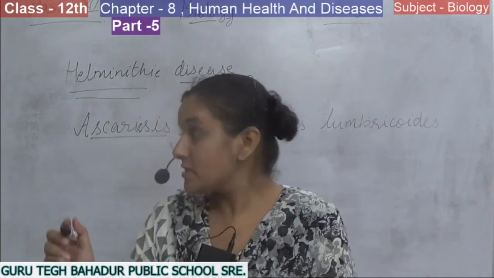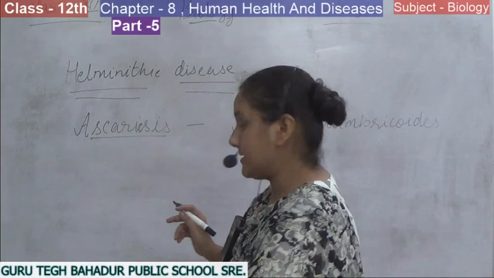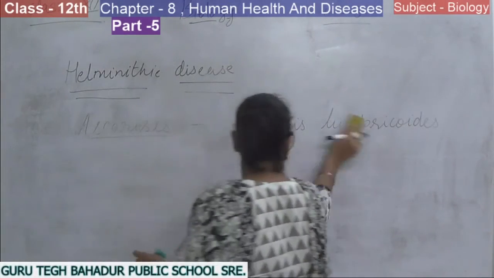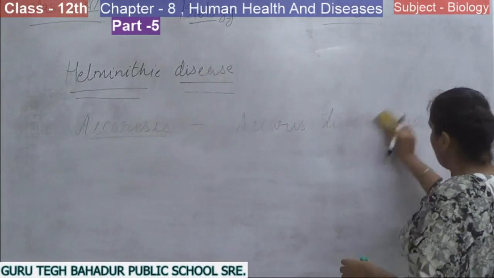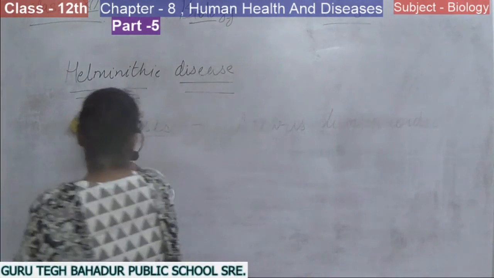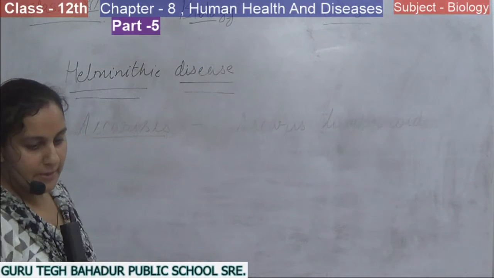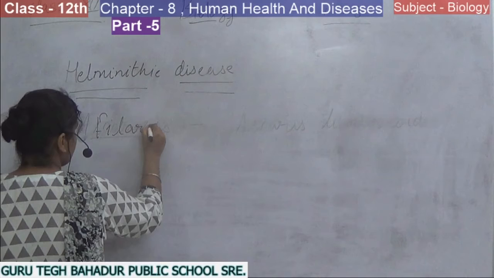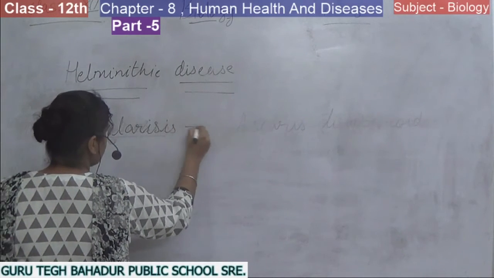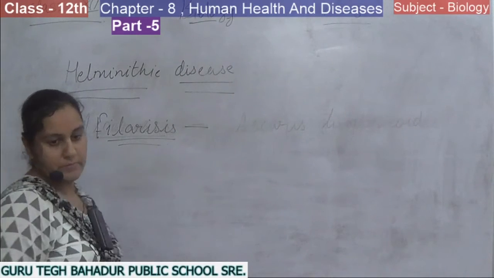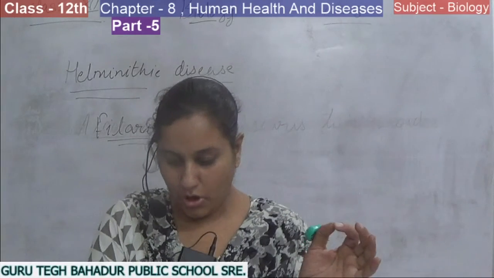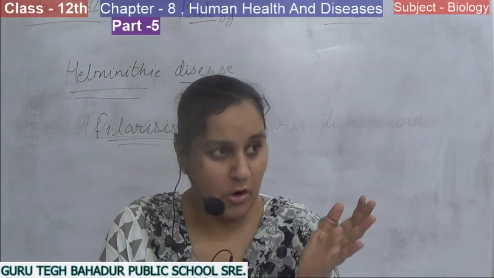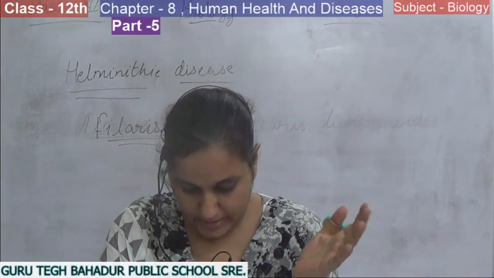So the next one is filariasis, also known as elephantiasis. This is also a helminthic disease and is caused by the filarial worms Wuchereria bancrofti and Wuchereria malayi.